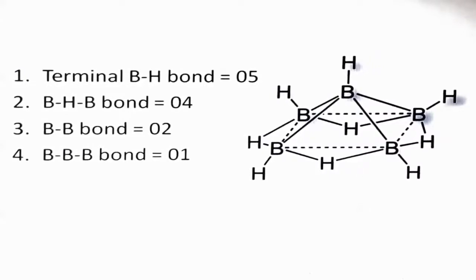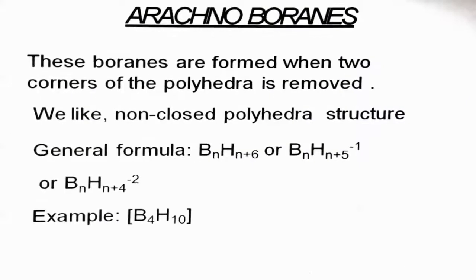Now the third type of boranes are arachnoboranes, and these boranes are formed when two corners of the polyhedron are removed. They have a non-closed polyhedra structure, and the formula of arachnoboranes is BnHn+6, or BnHn+5 minus 1, or BnHn+4 minus 2. An example of arachnoborane is B4H10.